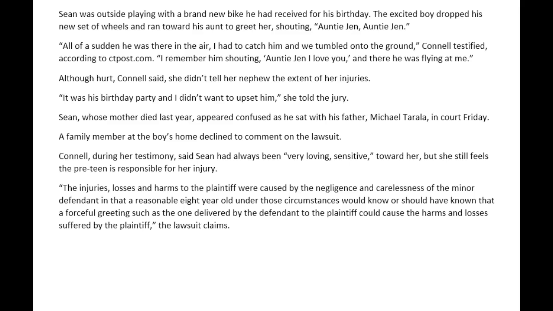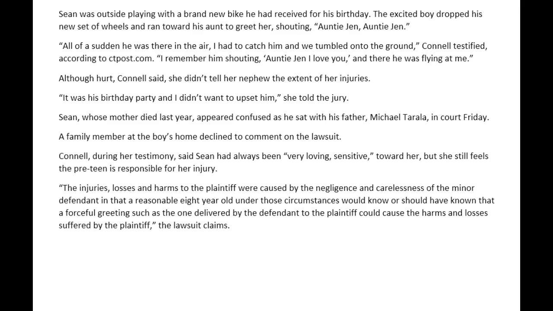Sean, whose mother died last year, appeared confused as he sat with his father, Michael Terrella, in court Friday. A family member at the boy's home declined to comment on the lawsuit. Connell, during her testimony, said Sean had always been very loving, sensitive toward her, but she still feels the preteen is responsible for her injury.